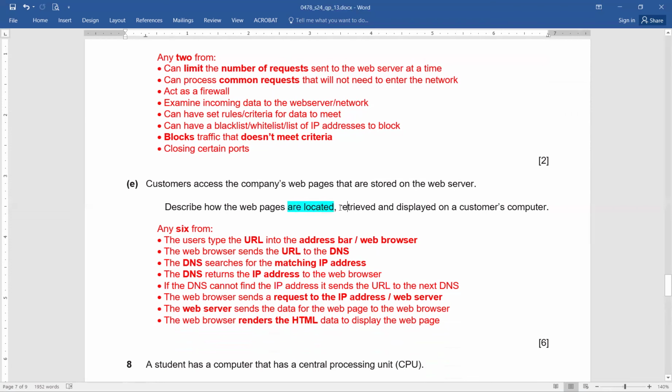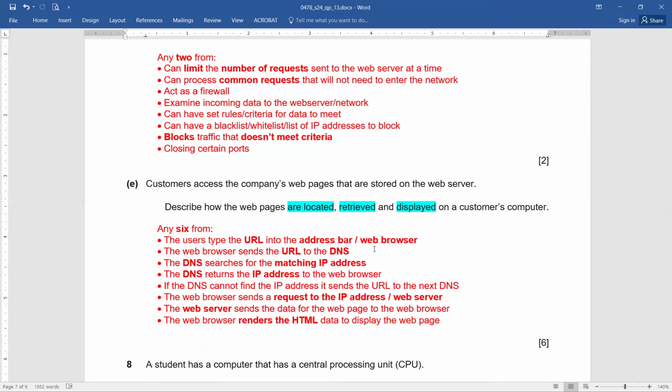Then, how are they retrieved? And then, how are they displayed? Now, this is the whole process. So let's start recalling what we have learned in the class. We have talked about the role of DNS, exactly, the URL is typed. So when you start the process, what do you do?